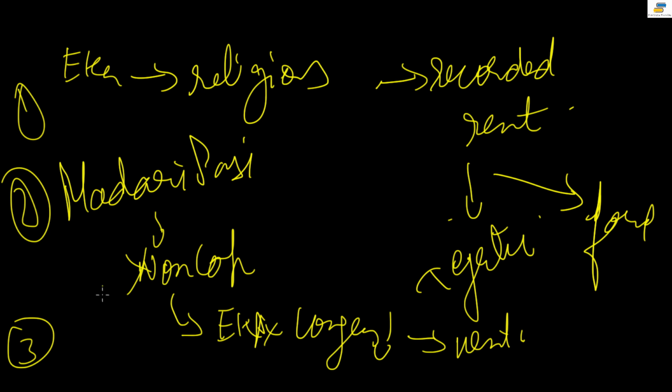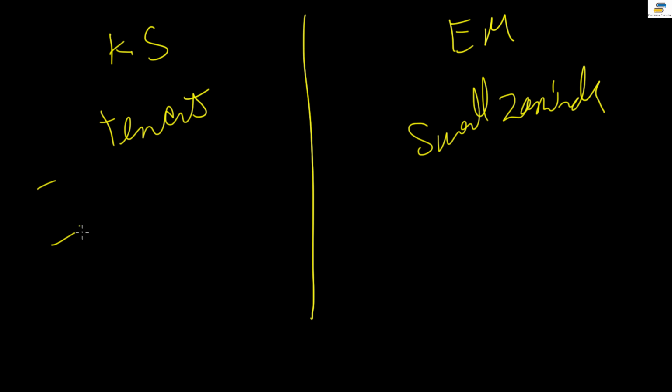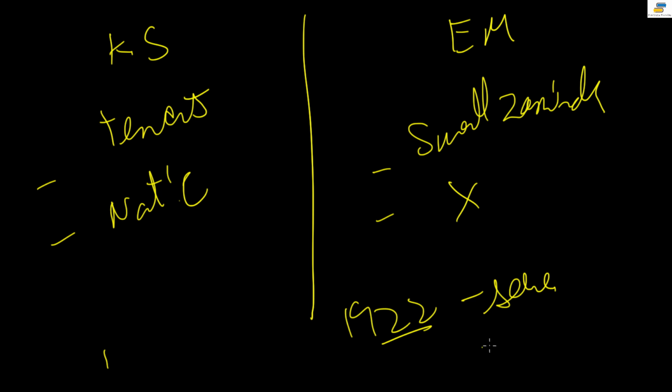See, there is one difference between the Eka movement and the Kisan Sabha movement. In the Kisan Sabha, only tenants were there, but in the Eka movement small zamindars were also involved. The exploitation was by the bigger zamindars. Kisan Sabha remained in the nationalistic hold, with big leaders like Nehru involved. Here smaller leaders were involved, and this got cut off from the nationalistic movement. And then finally in March 1922 there was severe repression, and after this the Eka movement comes to an end. Eka movement khatam ho gayi.